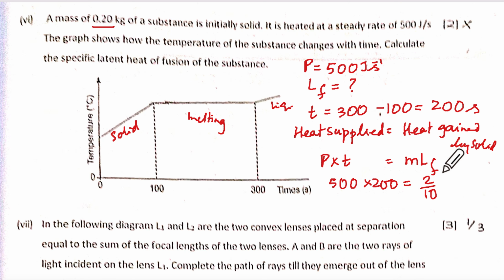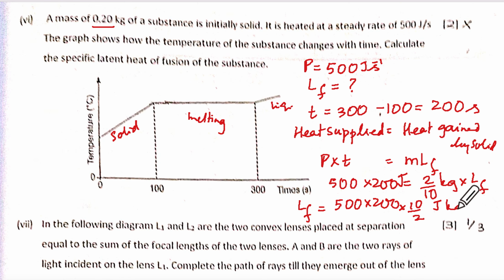So 2 upon 10 kg into L_F. So L_F is equal to 500 into 200 into 10 upon 2, joule per kg. So 2 went 100 times. What did you get here? 5 and how many zeros? 1, 2, 3, 4, 5.